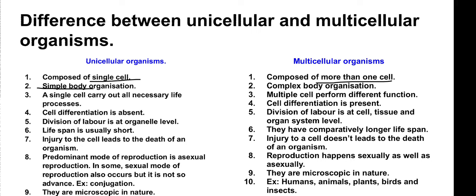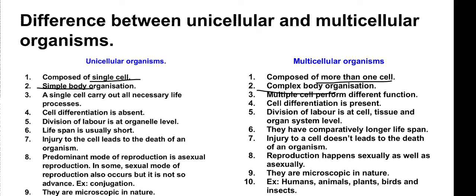But in multicellular organisms, a complex body organization is present. Means that these organisms have a tissue level, organ level, or organ system level of body organization. So that's why they are known as having a complex body organization.